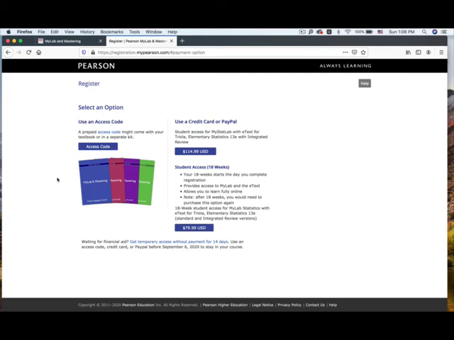Don't save. If you already have the access code, you could click on here, access code. Or you could use your credit card or PayPal, and this is the lifetime price, $114.99. Or you could use the 18 weeks, which only costs you $79.99. You don't have to purchase the textbook because when you have this MyStatLab, it comes with the e-textbook.